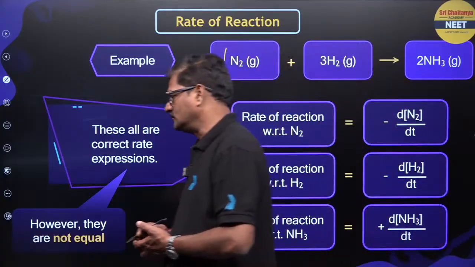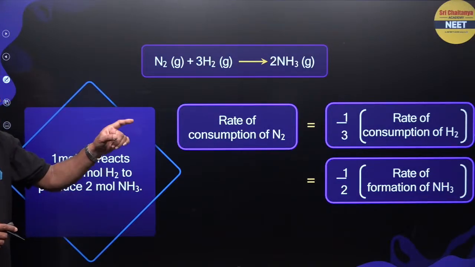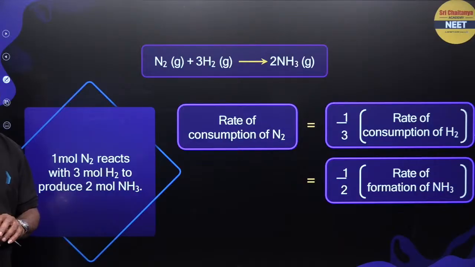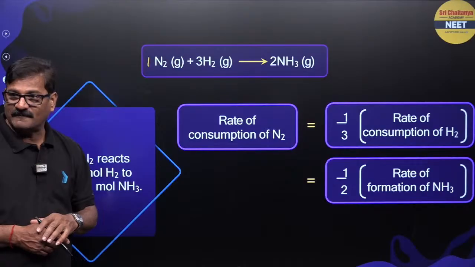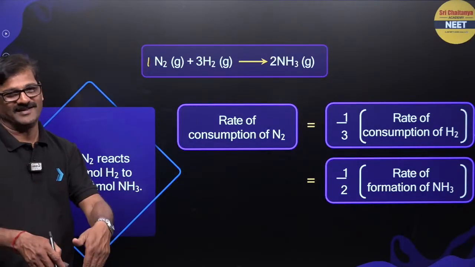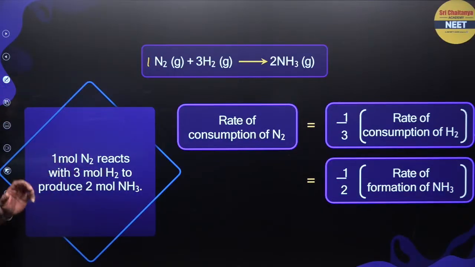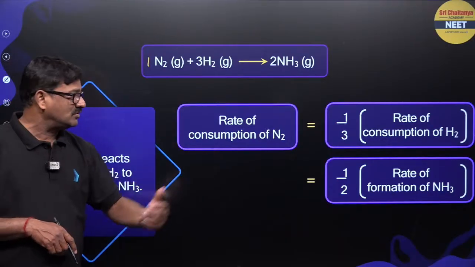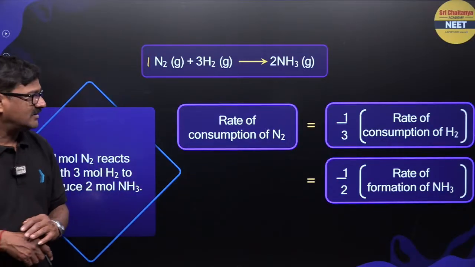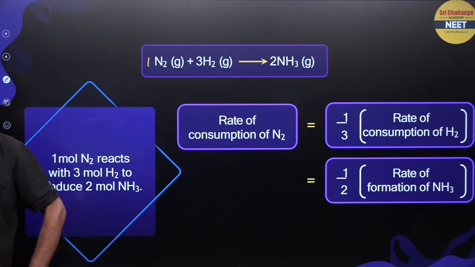So then how do I do it? The rate of consumption of nitrogen is 1/3 of the rate of consumption of hydrogen, because if one molecule disappears, then three molecules must disappear. One mole of nitrogen reacts with 3 moles of hydrogen to produce 2 moles of ammonia, so the rate of formation of ammonia is seen as 1/2, right?